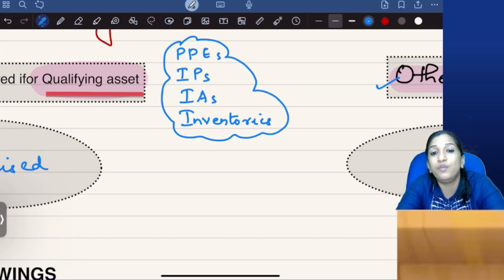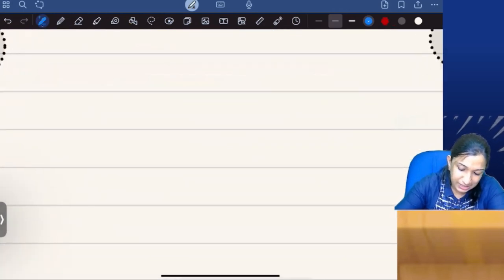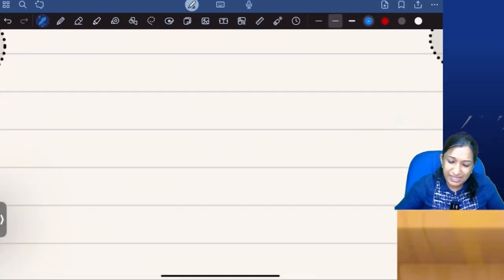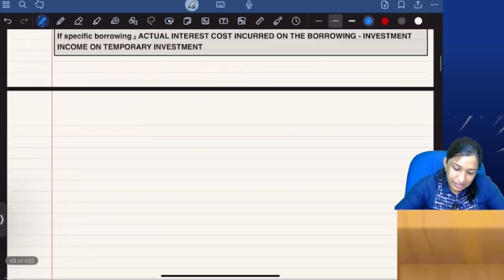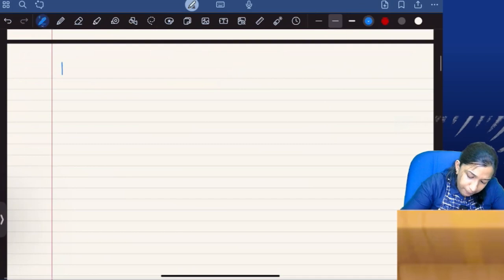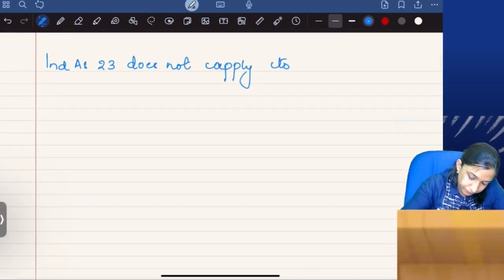Intangible assets and inventories. But there are two exceptions which I am writing here. I want you to write the two exceptions. Ind AS 23 does not apply to 1.